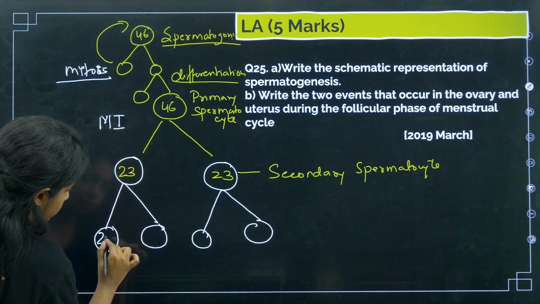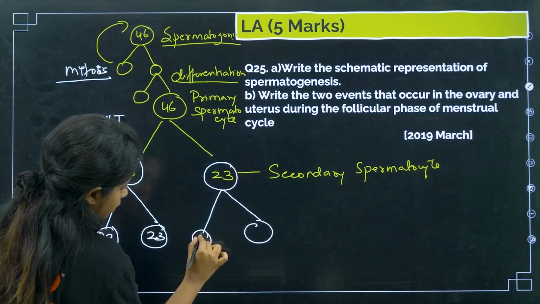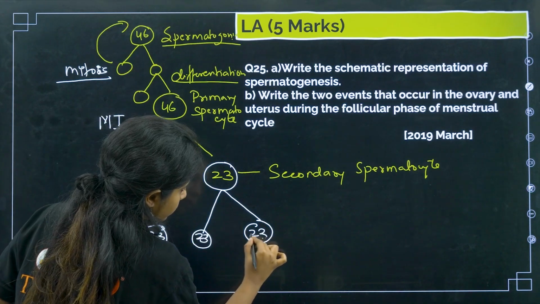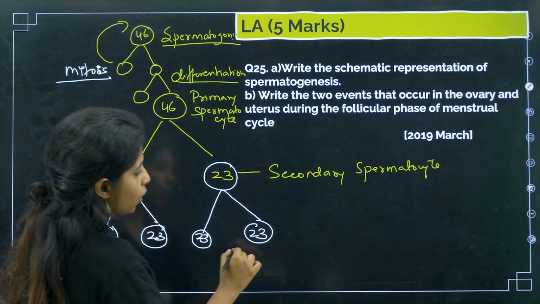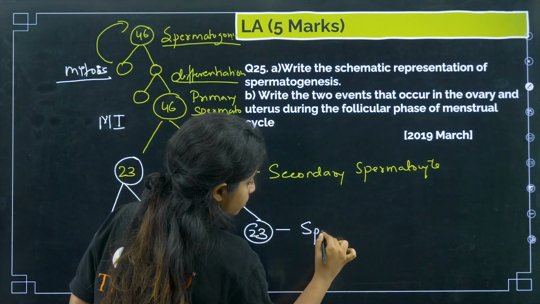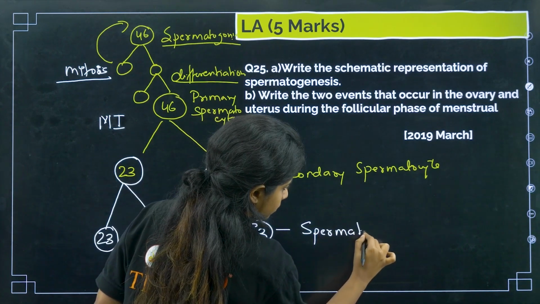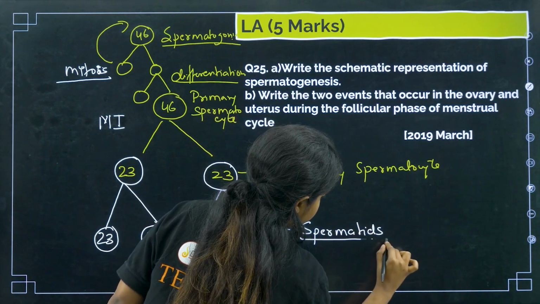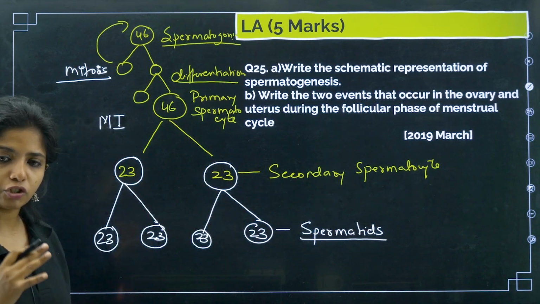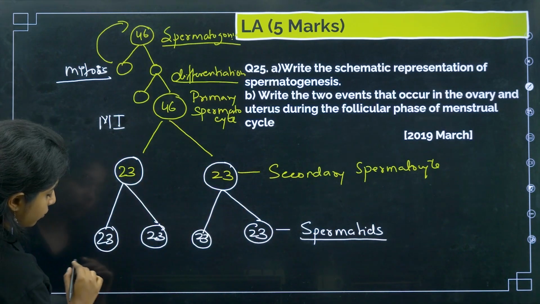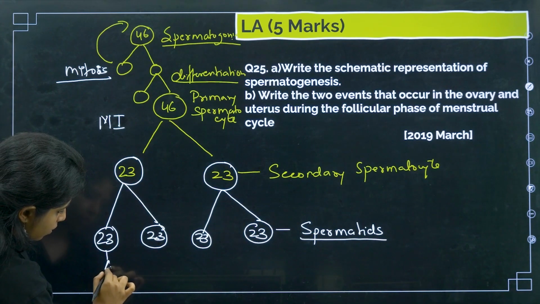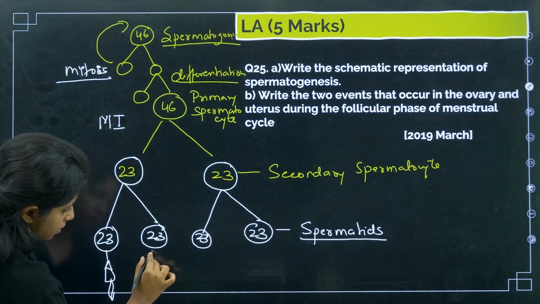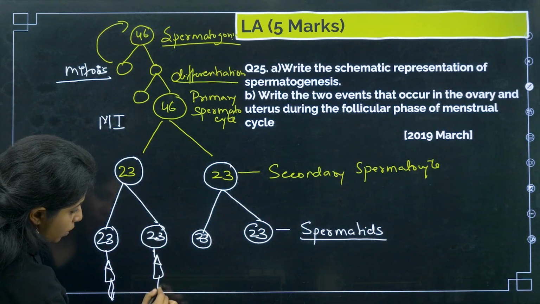How many chromosomes, children? 23, 23, 23, 23. What do you call them? You call them spermatids. Just remember they are like kids. They do not have a proper shape or structure. Now, they have to form structures like this, that is, they have to form a sperm-like body.